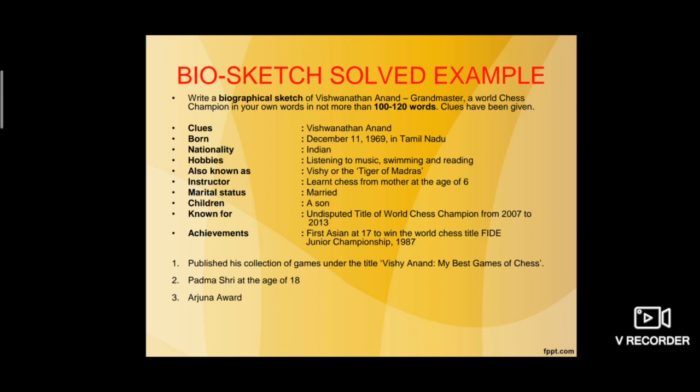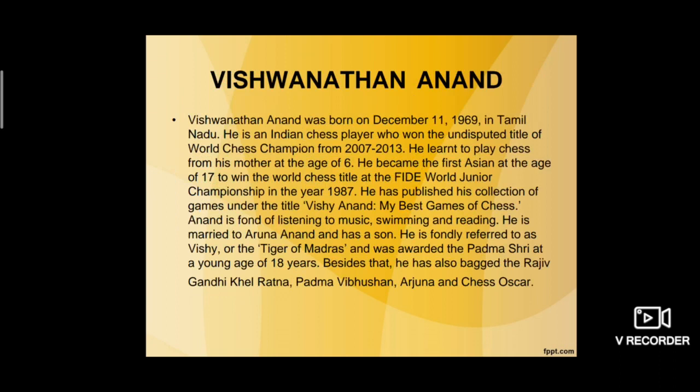So all these are given to you, and on the basis of this you have to write the bio sketch. This one is already solved for you. As you can see in this slide, first you give the title, Viswanathan Anand, and then with the help of the clues given in the previous slide, we have picked all the points and compiled them together and written them here.